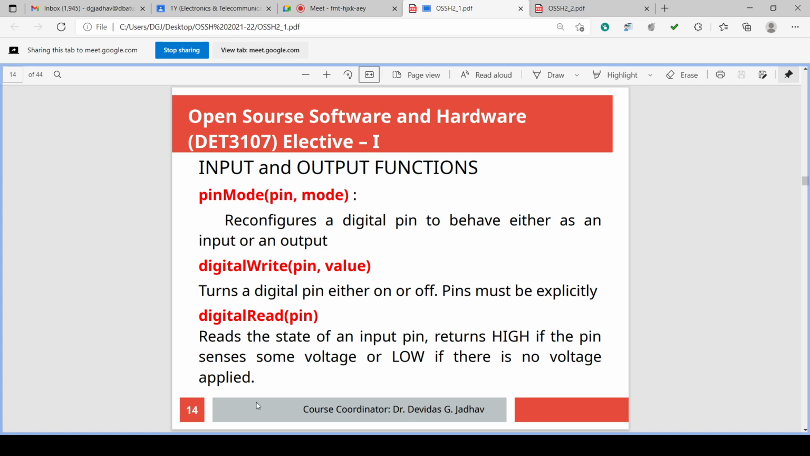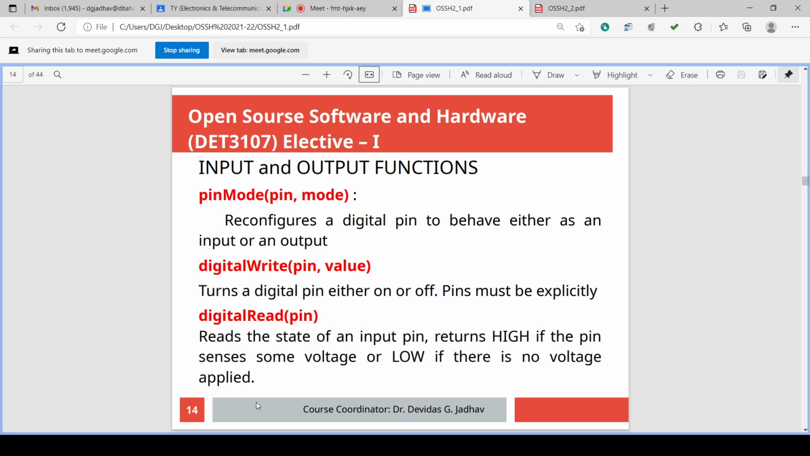And we have seen the input output functions: pinMode, then digitalWrite, digitalRead. We have seen it, isn't it? We have discussed it. In pinMode, M is capital. In digitalWrite, W is capital. In digitalRead, R is capital. And these are the syntaxes. pinMode(pin, mode). Pin is the number of the pin. Which number of the pin? 3 number, 2 number, 13 number. And mode means whether the pin is input or output, the direction we can say.